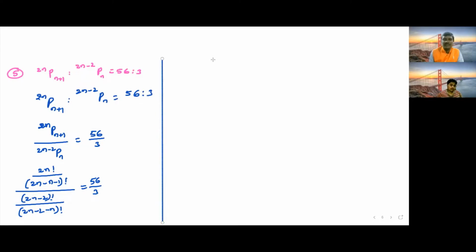Now we'll go to the next step. We'll try to simplify this. (2n) factorial I am writing as 2n into (2n minus 1) into (2n minus 2) factorial. 2n minus n is n, so (n minus 1) factorial in the denominator, and given here 2n minus n minus 2 factorial. Based on that we are writing here.